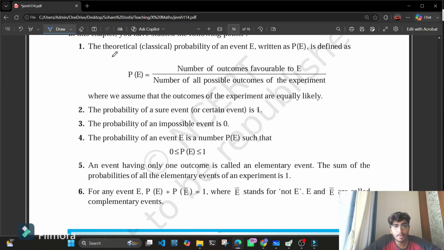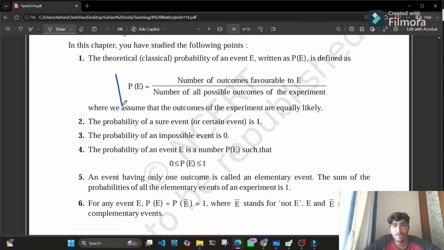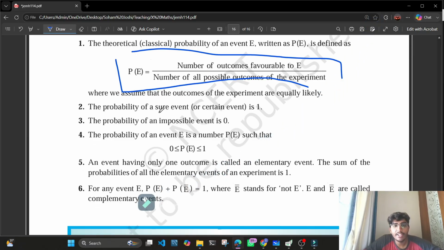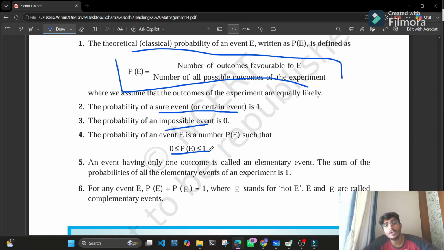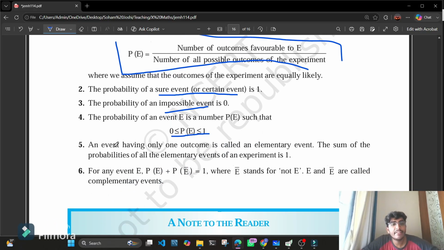The formula for probability is the number of favorable outcomes upon the total number of possible outcomes. The probability of a sure event or certain event is 1. The probability of an impossible event is 0. And the probability of an event, P of E, is a number that ranges from 0 to 1. It is not less than 0 and not greater than 1. It might be equal to 0 and it might be equal to 1, but not less than 0, not more than 1. Then an event having only one outcome is called an elementary event.